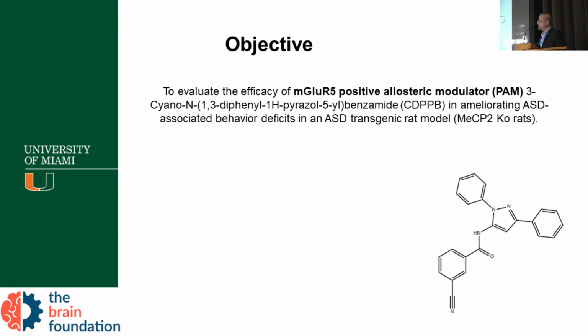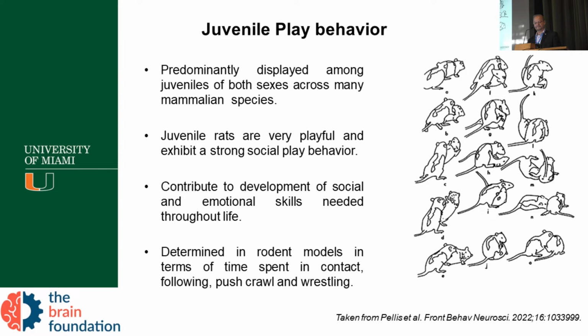So the objective of this specific presentation today is to see the efficacy of the mGluR5 positive allosteric modulator, PAM, to ameliorate the autism-associated behavior deficit in an autism transgenic rat, the MECP2 knockout rat. Those rats have manifested some autistic traits.